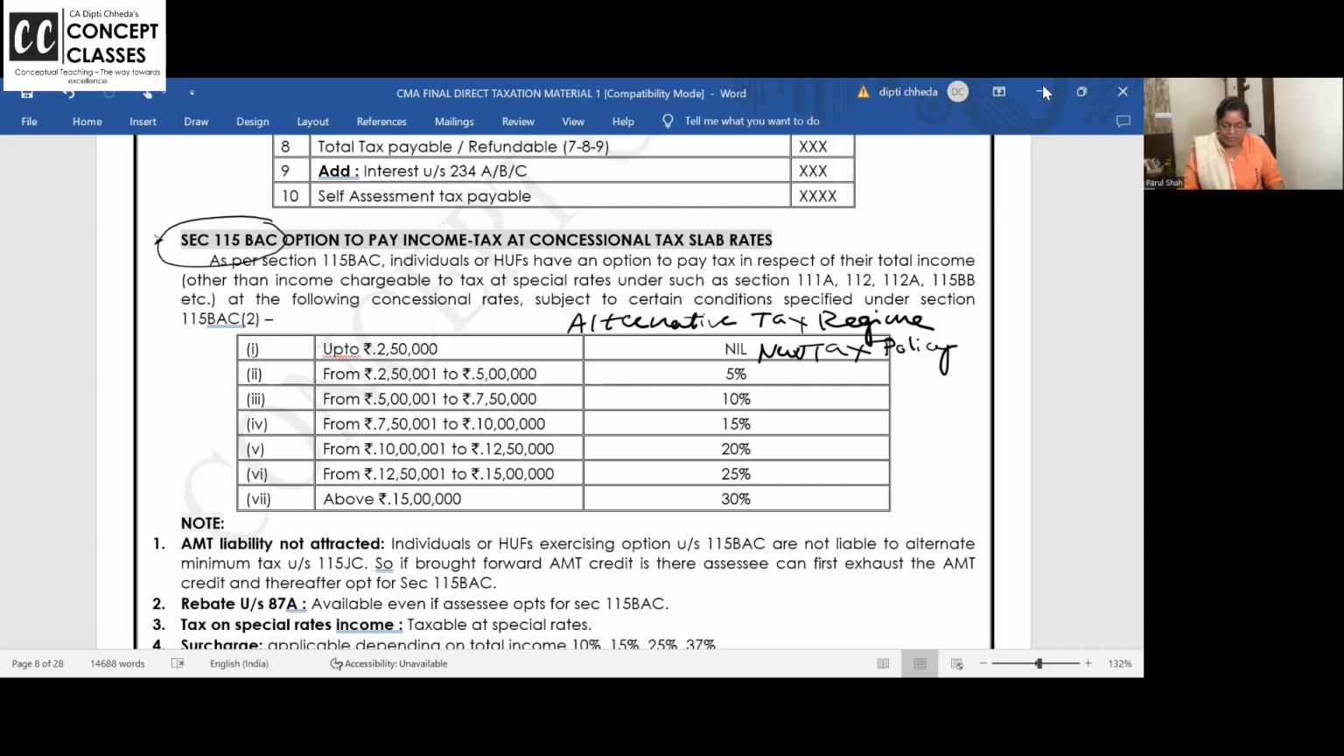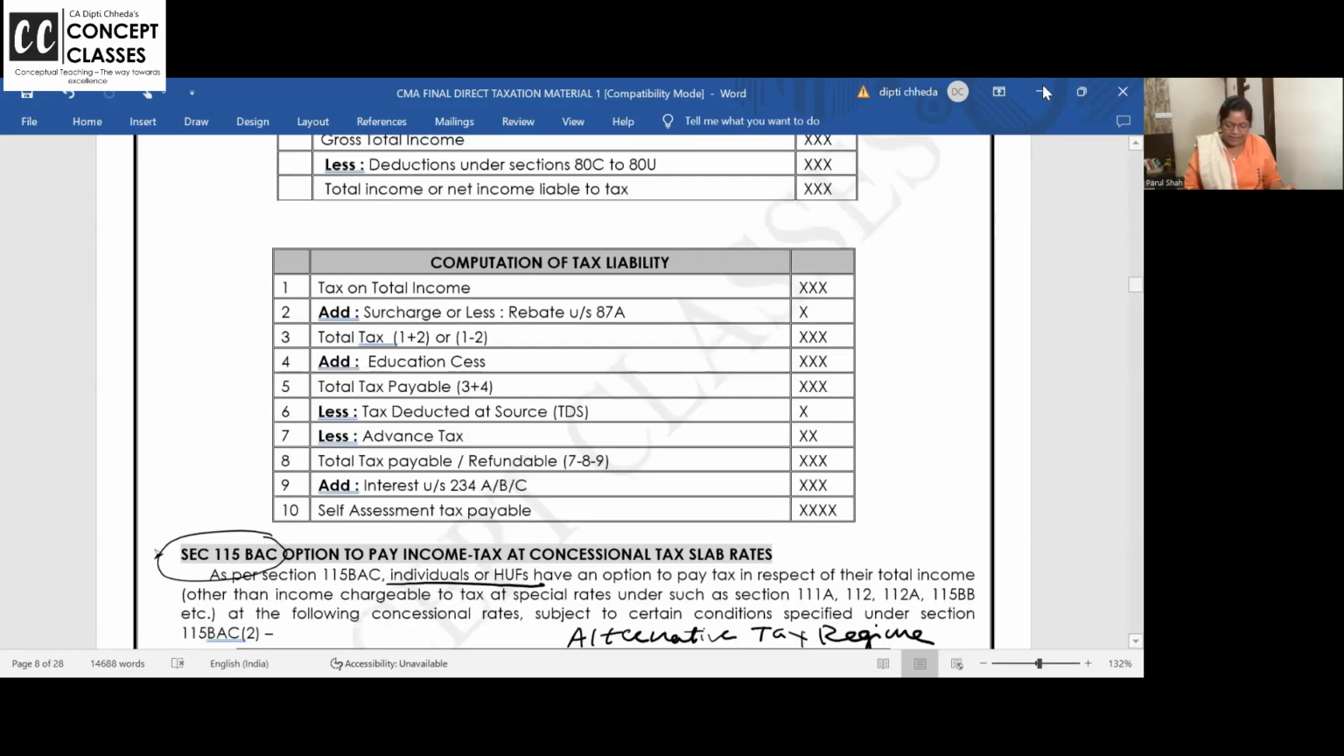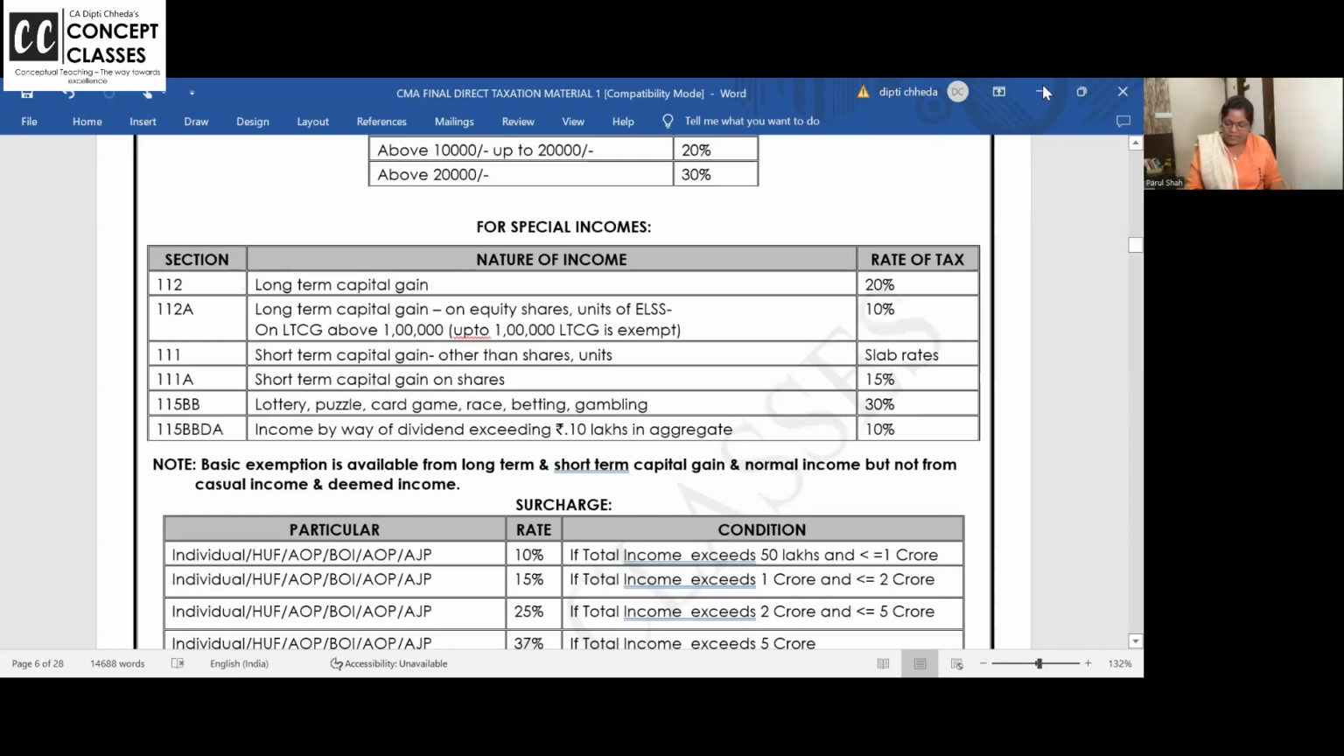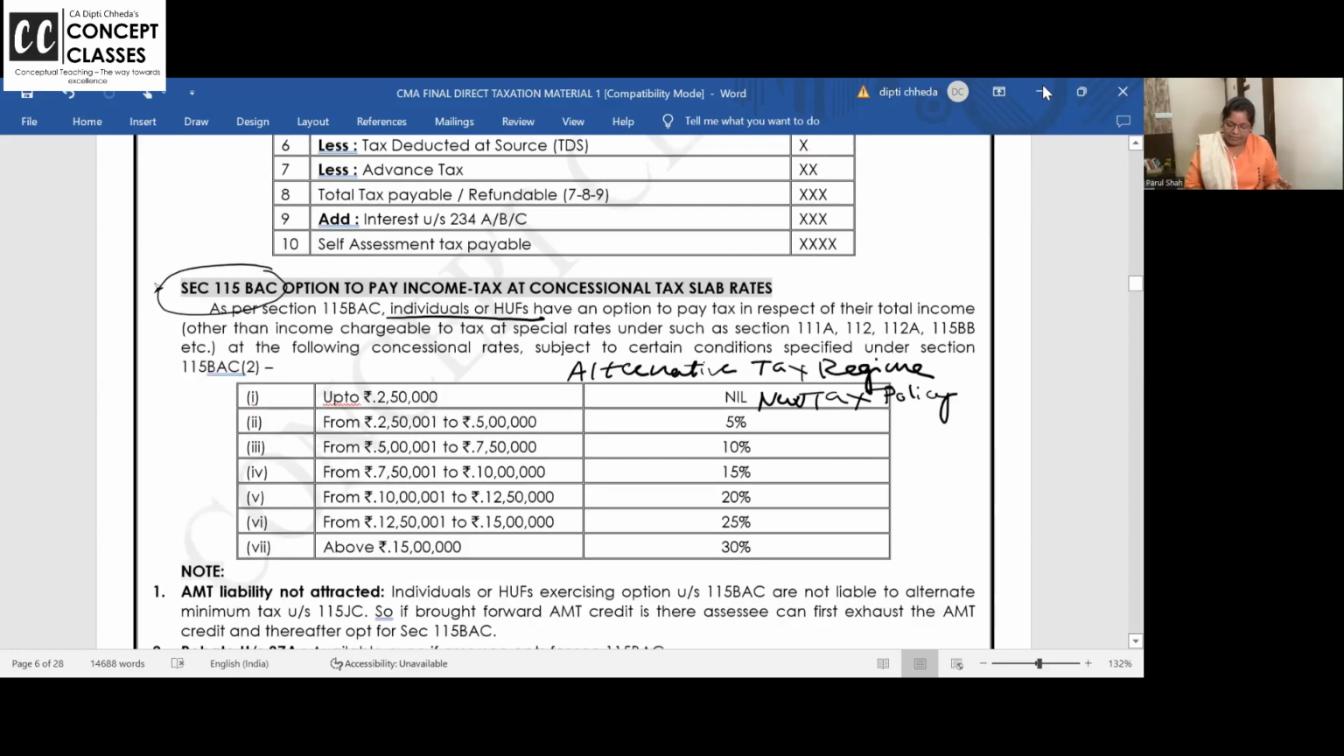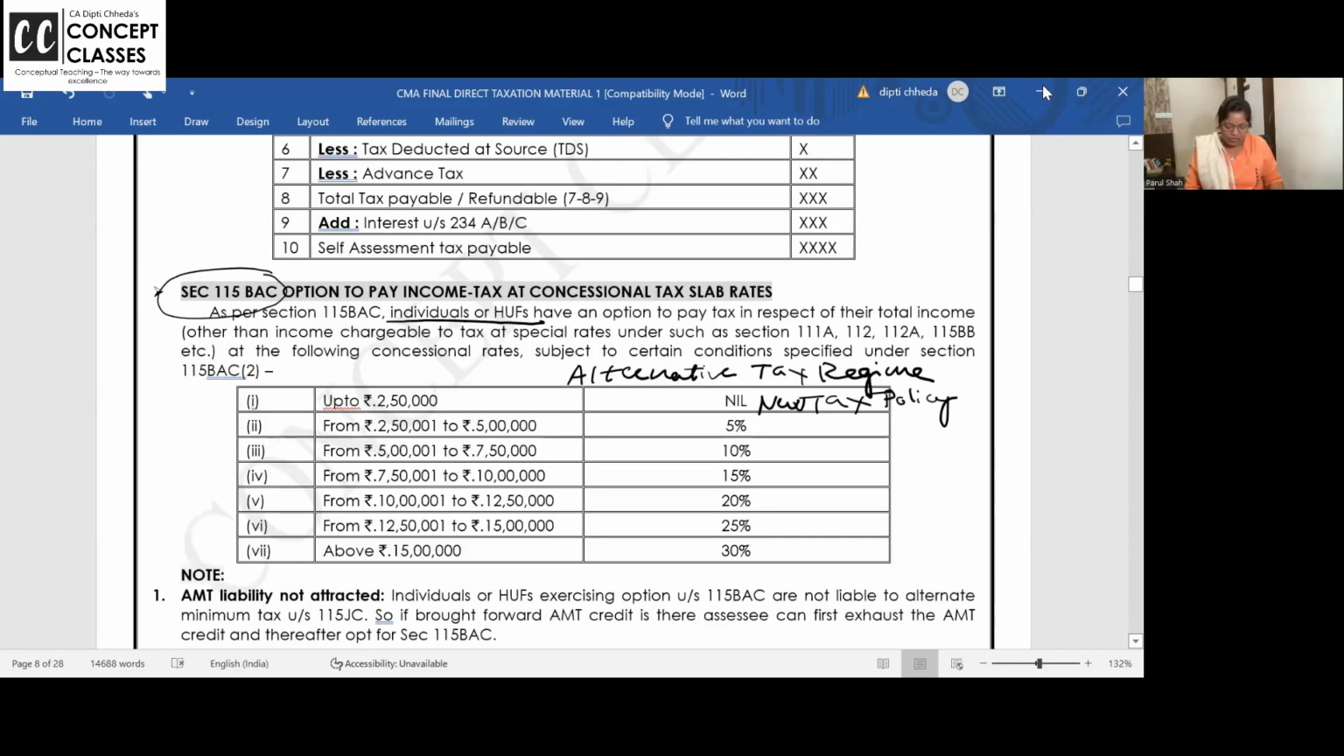As per section 115BAC, individuals and HUFs, whatever I'm teaching today, I taught you slab rates for individual and HUF. Now this is also for individuals and HUFs. They have an option to pay tax in respect of total income other than income chargeable at special rates. Sections 111A, 112 are their names. But you already have this list, dear students, here. These are special incomes, special rates. But for normal income, individual and HUF have got the option to go for these new tax rates.